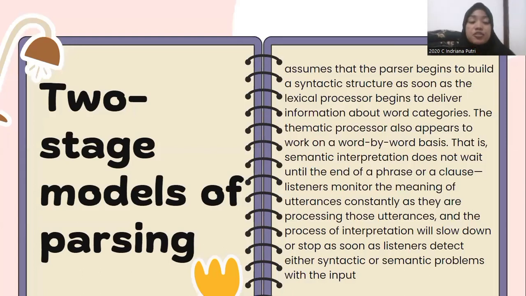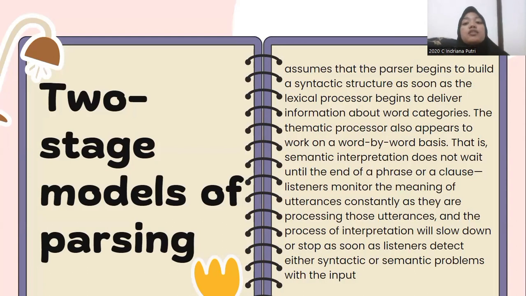And there are strategies for sentence processing. The first strategy is the two-stage model of parsing. That is, it assumes that the parser begins to build a syntactic structure as soon as the lexical processor begins to deliver information about word categories.